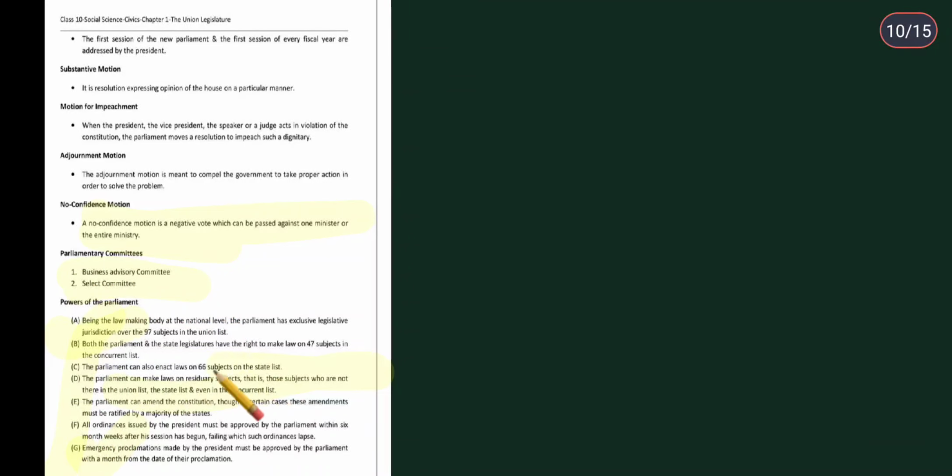You need to go through all these powers that a parliament has. Do remember them, do read it from the video. It is in short, so you will get the help. Okay, so moving ahead, I'm moving to the financial powers.